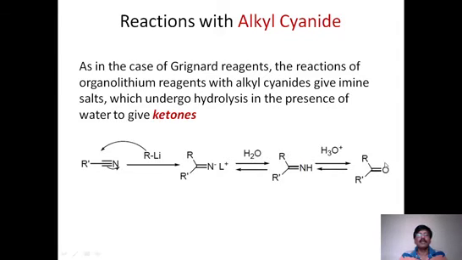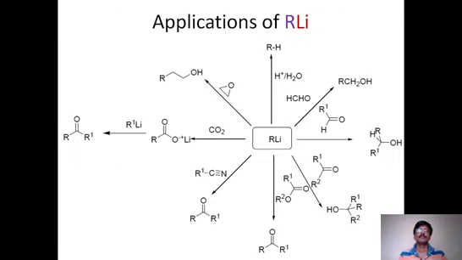Alkyl lithiums on reaction with alkyl cyanides give ketones. This is how the reaction takes place. In the middle, we always get an imine salt, which undergoes hydrolysis to give the ketone.